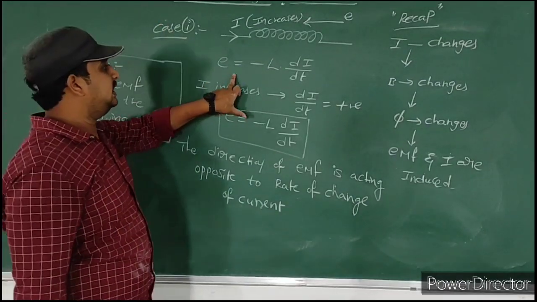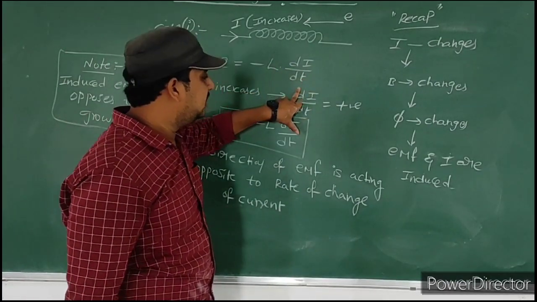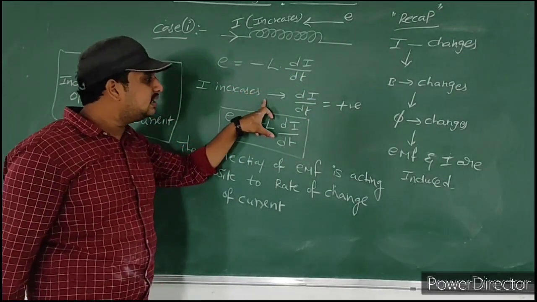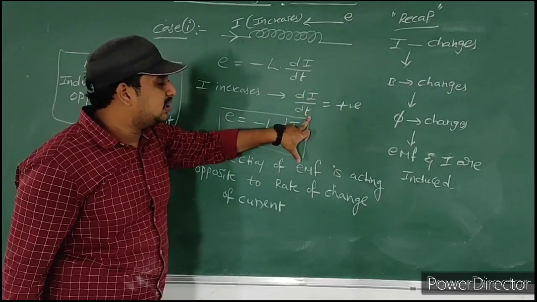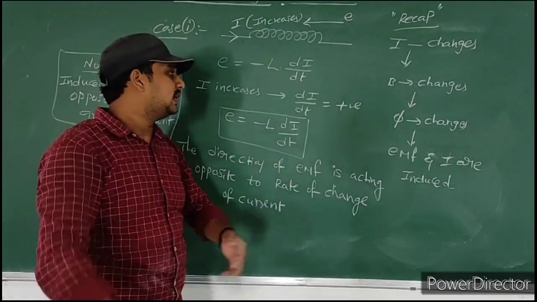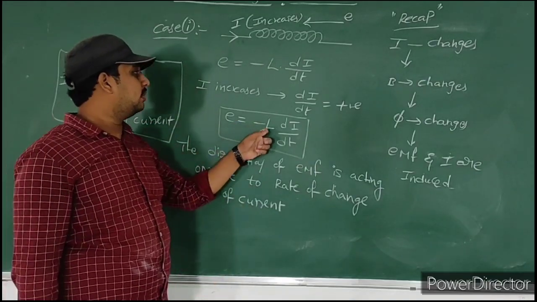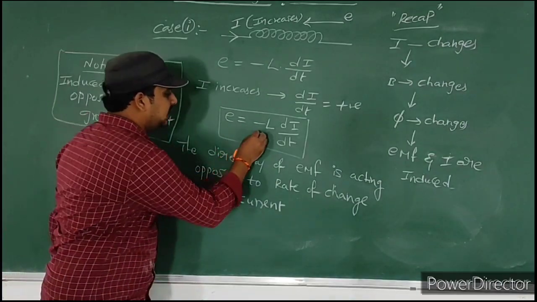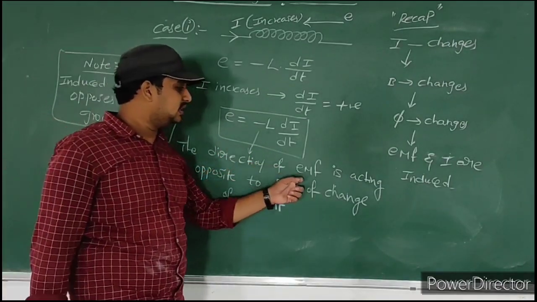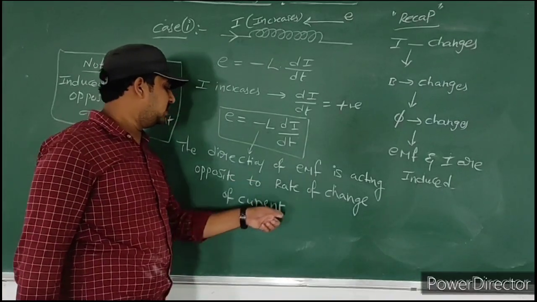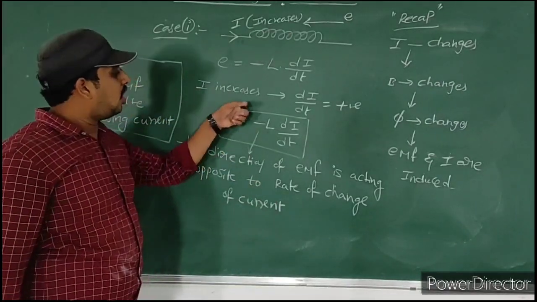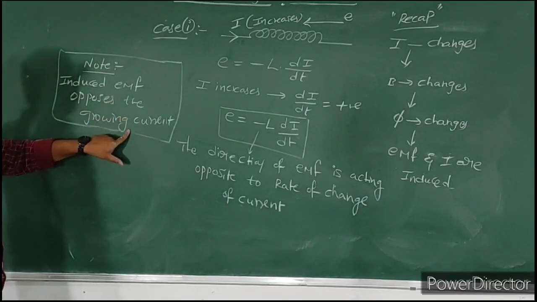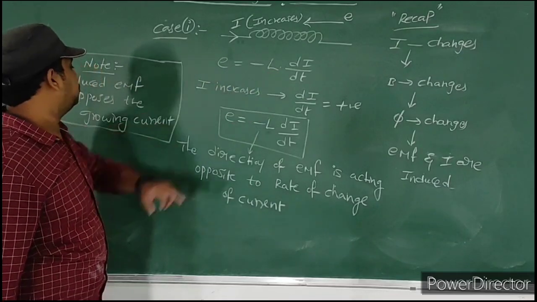Observe carefully. You know the formula, E is equal to minus L into di by dt. If di by dt is a positive value, meaning the electric current increases and the current changes with respect to time positively, then E is equal to minus L into a positive value. Then what will we get? The negative sign indicates that the direction of EMF is opposite to the rate of change of current. That means the induced EMF opposes the growing current, when the electric current is positive.